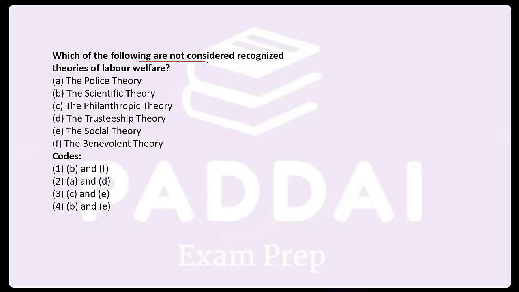Which of the following are not considered recognized theories of labor welfare? Police theory, scientific theory, philanthropic theory, trusteeship theory, social theory, benevolent theory. Which is not considered? Yes, we don't have scientific theory and benevolent theory. So your option number one.